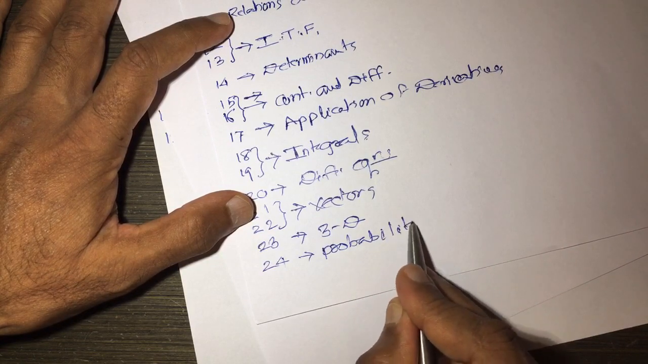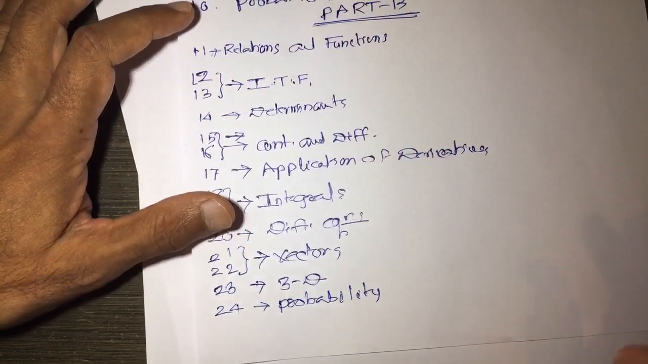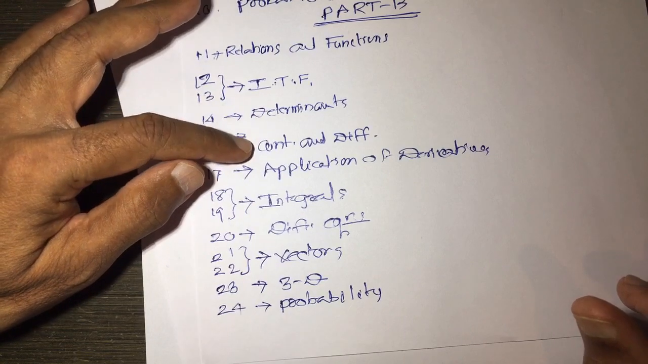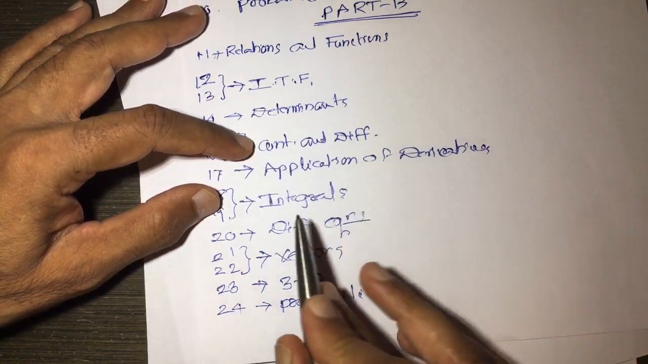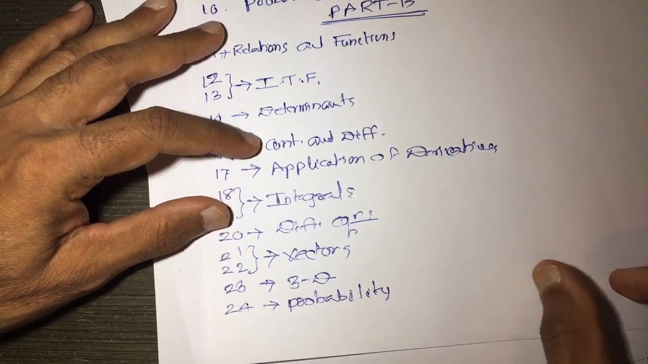So, remember these topics which are asked in part B: relations and functions, inverse trigonometric functions, determinants, continuity, differentiability, application of derivatives, integrals, differential equations, vectors, 3D and probability. After that I will take the next part, which is part C.